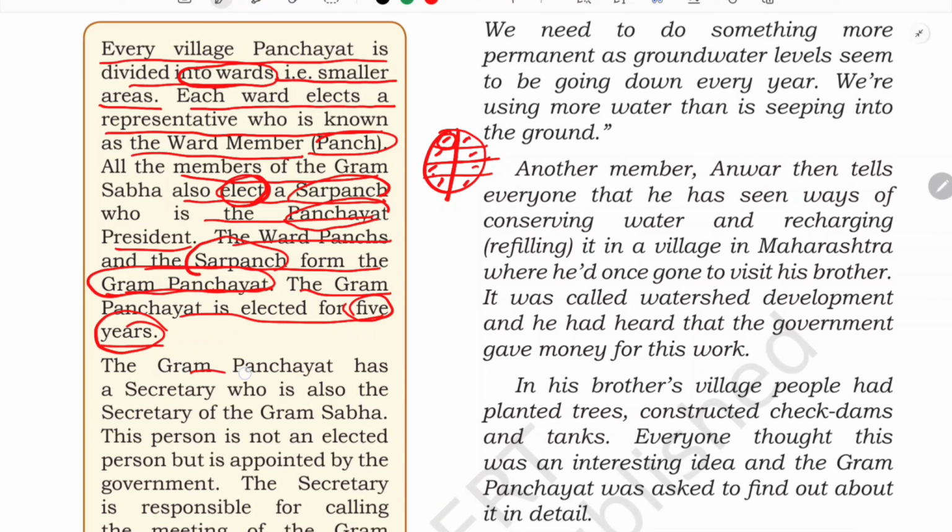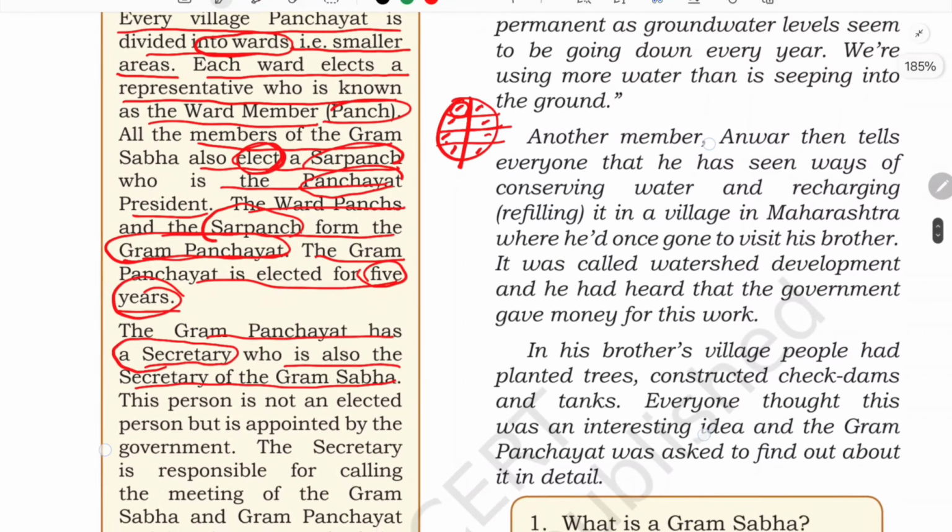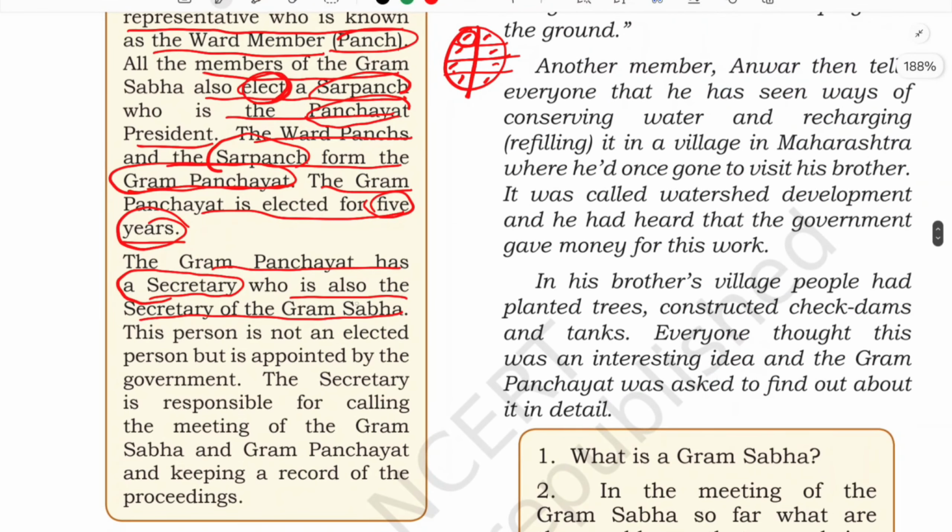And the Gram Panchayat has a secretary. Again, they have an additional member, who is also the secretary of the Gram Sabha. So the secretary of this Gram Panchayat is also the secretary of the Gram Sabha. And this person is not an elected person. This you have to remember. This person is not an elected person, but is appointed by the government, through an exam. He or she might have given some exam related to this post, and they have been appointed by the government based on the exams which they have passed. He or she is not an elected member.